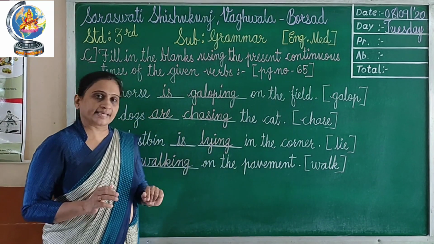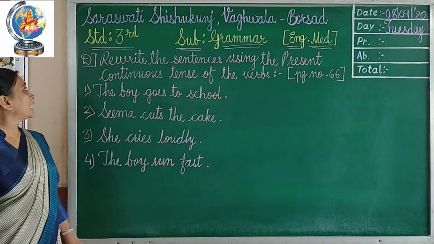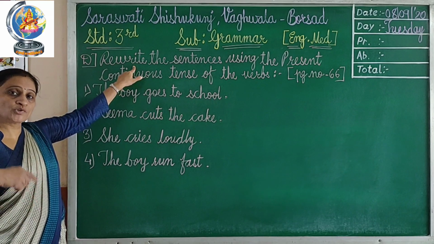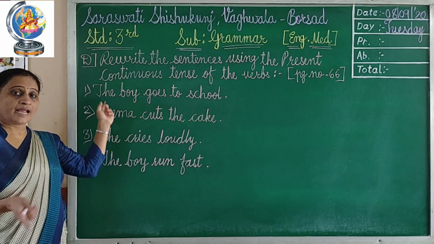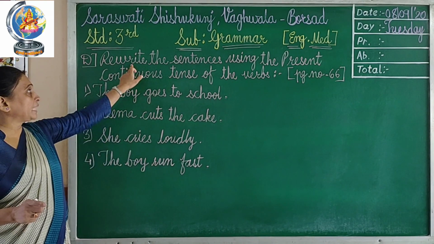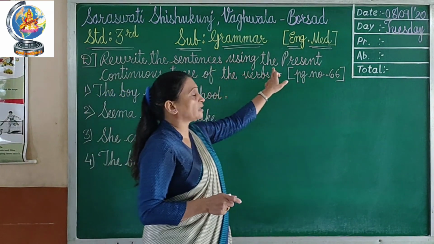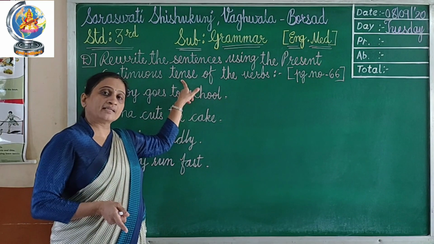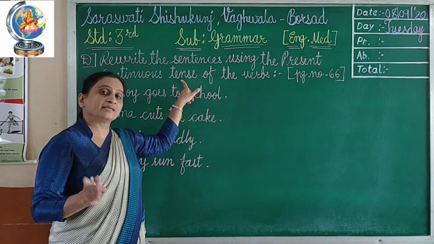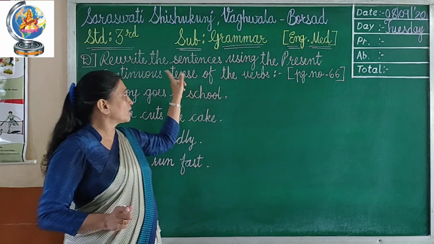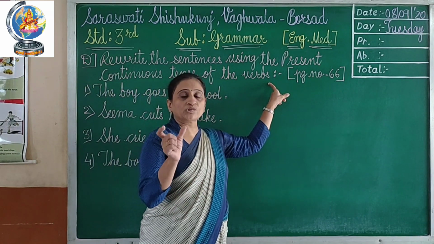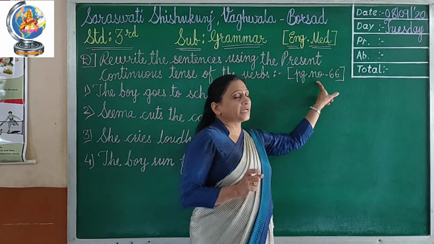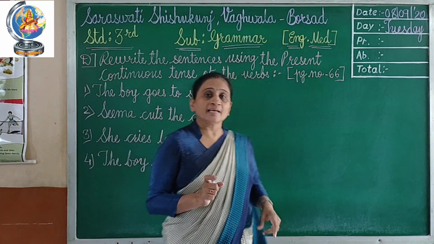Okay? Now next exercise. Now the second exercise, D exercise. Rewrite means you have to repeat these sentences in your answer. But how? Rewrite the sentences using the present continuous tense. Whenever you write the answer, it should be in present continuous time. You have to change the verbs into present continuous form. These exercises will be available on page number 66.